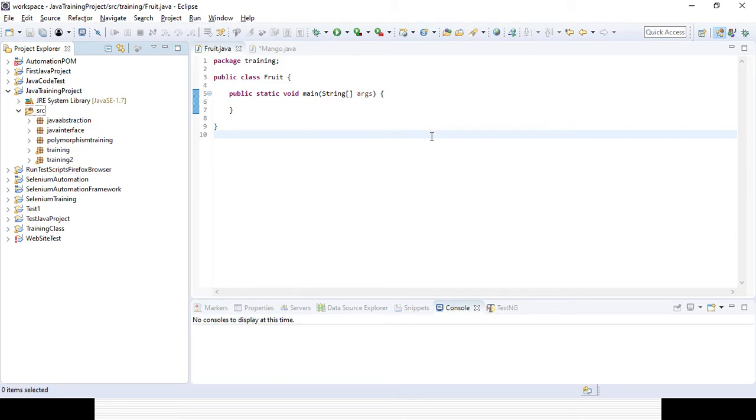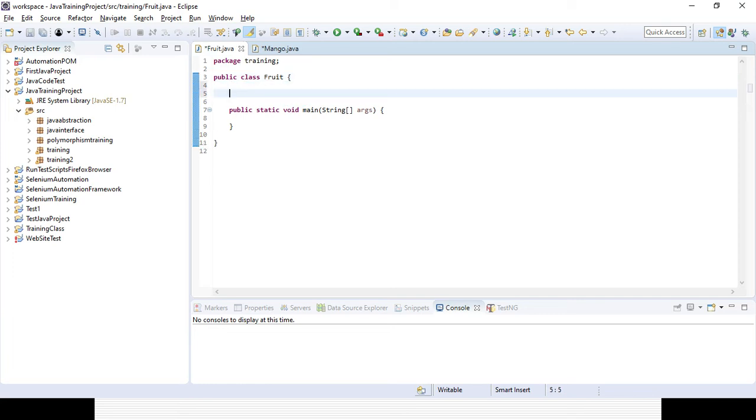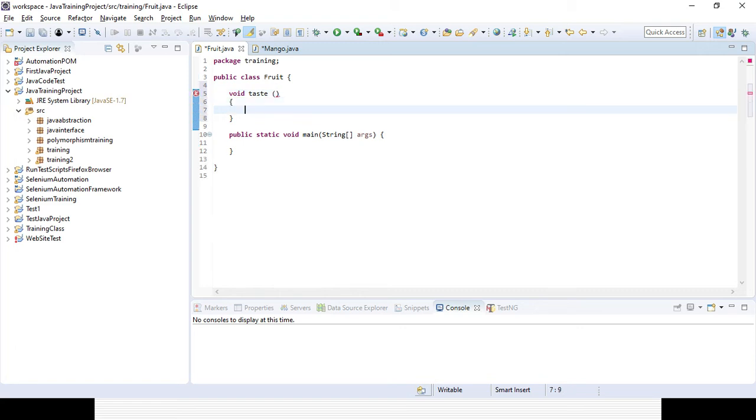So here I have created two classes. One is the fruit class and one is the mango class, under the training package in the Java training project. Okay. So in the fruit class, let's create two methods. One will be static and another will be non-static. First I am creating the non-static method, suppose void test.